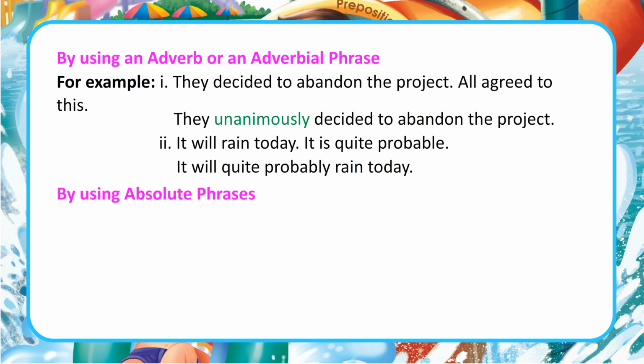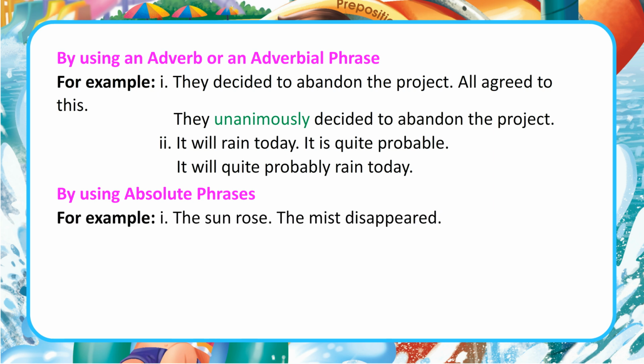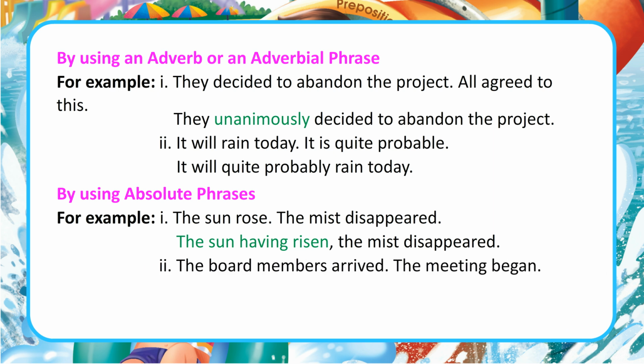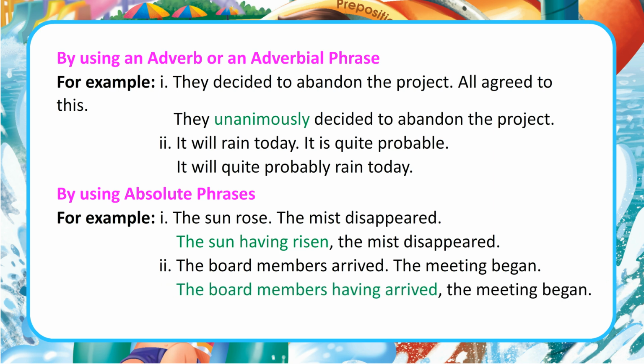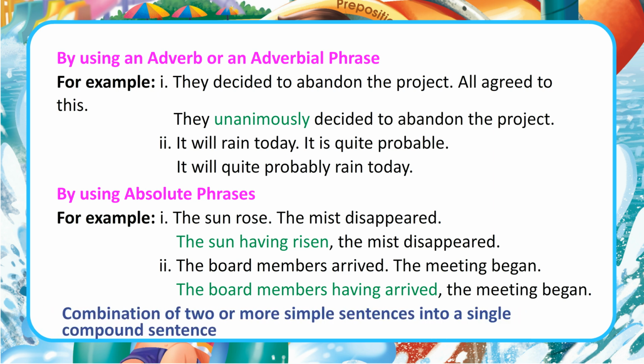By using absolute phrases. For example, the sun rose. The mist disappeared. The sun having risen, the mist disappeared. 2. The board members arrived. The meeting began. The board members having arrived, the meeting began.